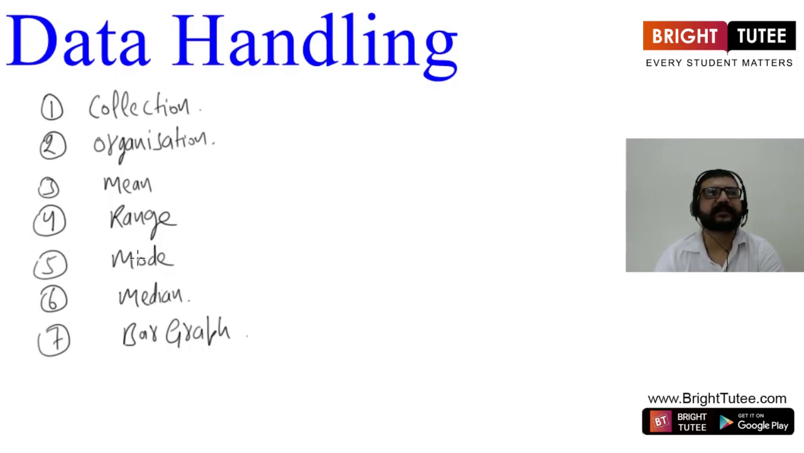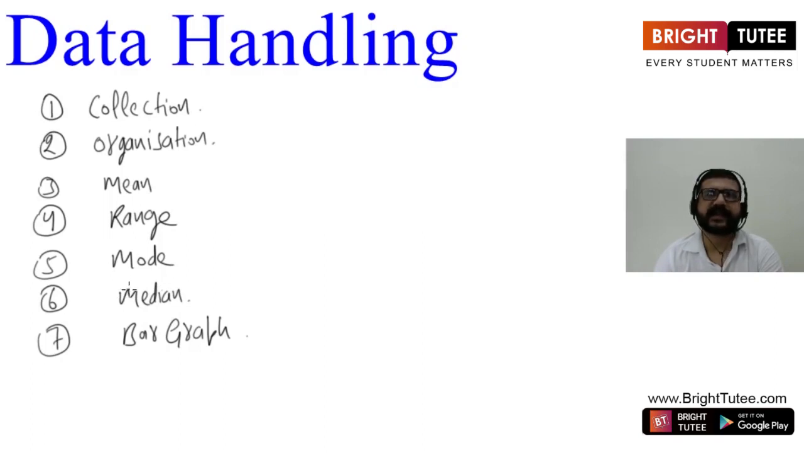Mode is basically most frequently occurring observation in the data, or the observation which has occurred most number of times is mode. And then we have seen how to find median of the data. Median is basically middle value of the observation or the middle value of the data when it is arranged in